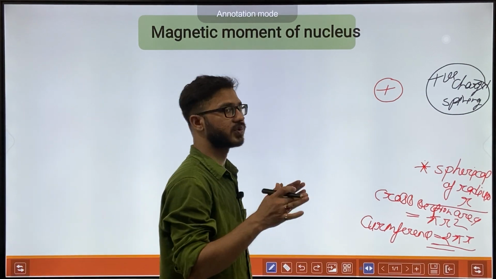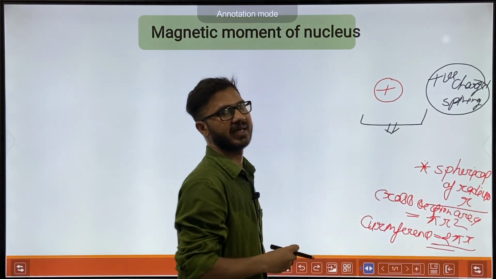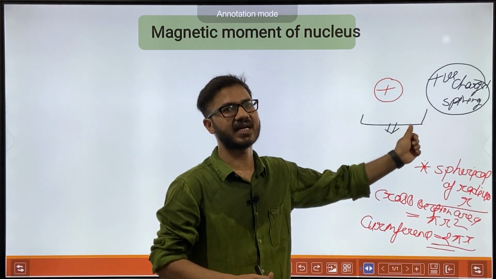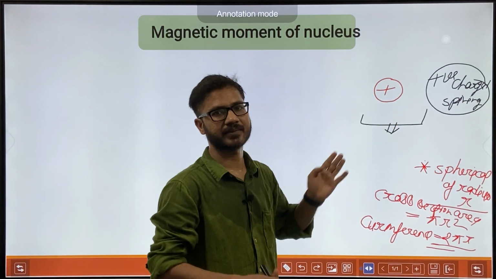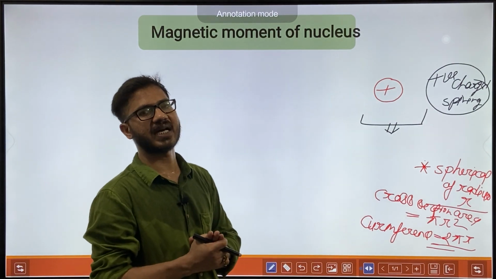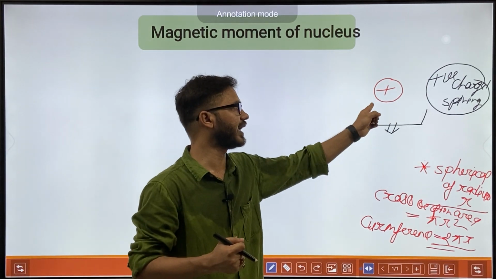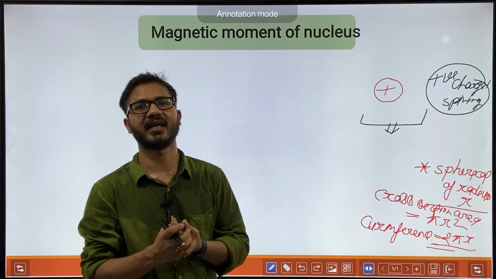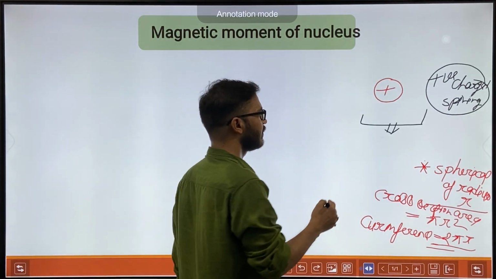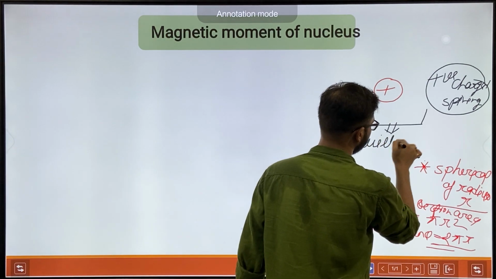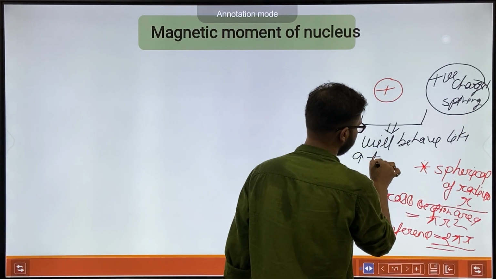So we can treat this nucleus as a charge revolving around the axis. A charge revolving around a particular axis will behave like a magnet. So this nucleus will behave like a tiny magnet.